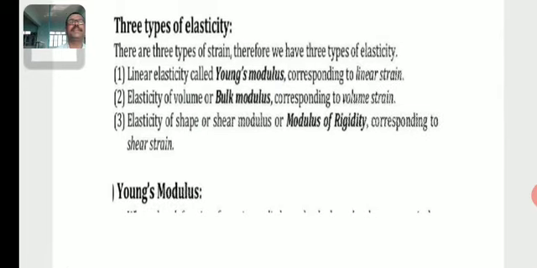There are three types of elasticity. Linear elasticity, called Young's modulus, corresponding to linear strain. Elasticity of volume, or bulk modulus, corresponding to volume strain. Elasticity of shape, or shear modulus or modulus of rigidity, corresponding to shear strain. So Young's modulus, bulk modulus and rigidity modulus are the three types of elasticity.